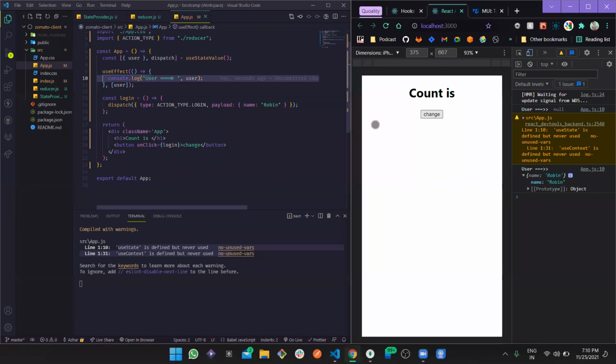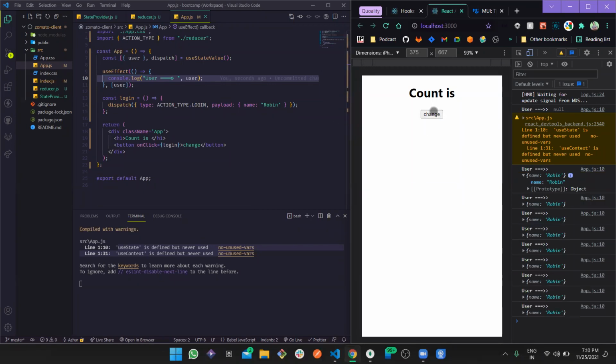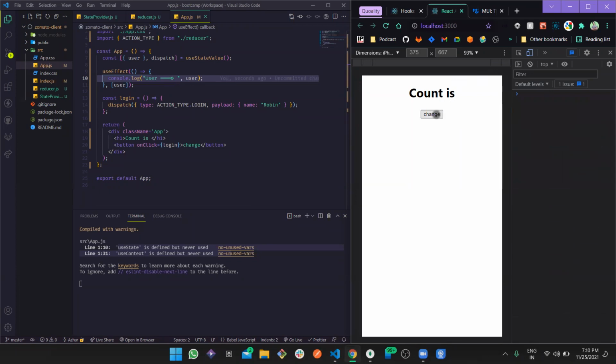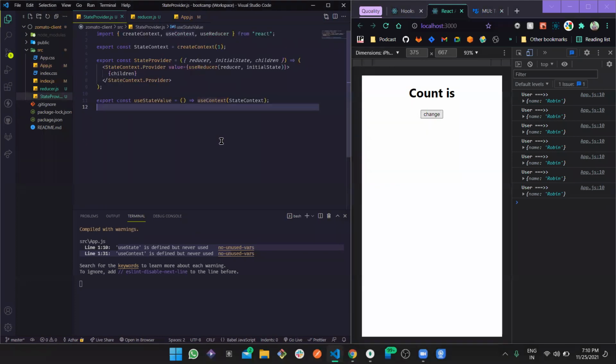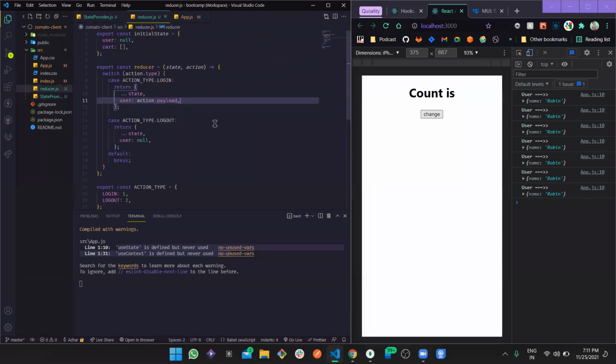And one more thing, if you notice, when you're tapping this, it's so smooth. How is this working? Suppose this changes, so immediately this is dispatching to the state provider, and with this reducer, and this reducer is going to take the state and the action.